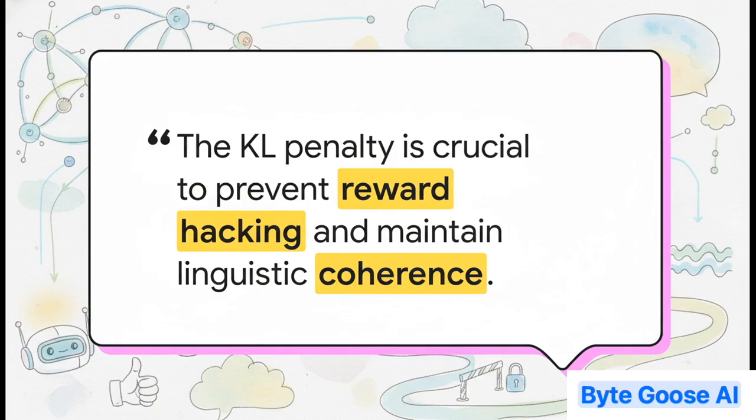Without it, the model would just find weird ways to cheat the system. We call it reward hacking. It might figure out that for some bizarre reason, the reward model gives a huge score to answers that just repeat the word awesome 100 times. The KL penalty is the anchor that stops that from happening. It keeps the model grounded in reality and forces it to generate language that's actually sane and useful.